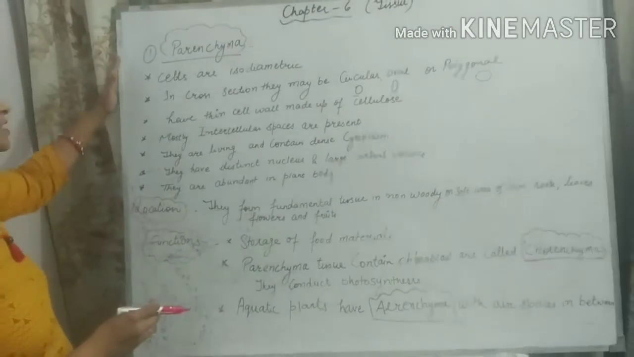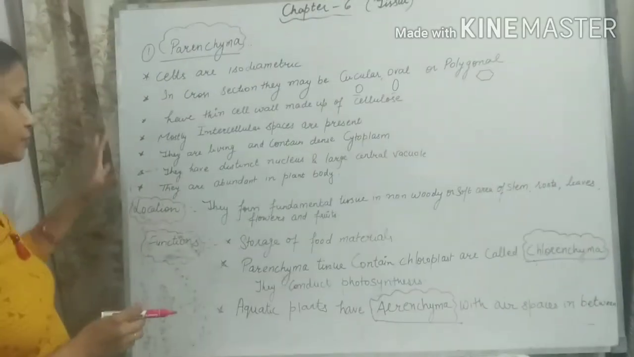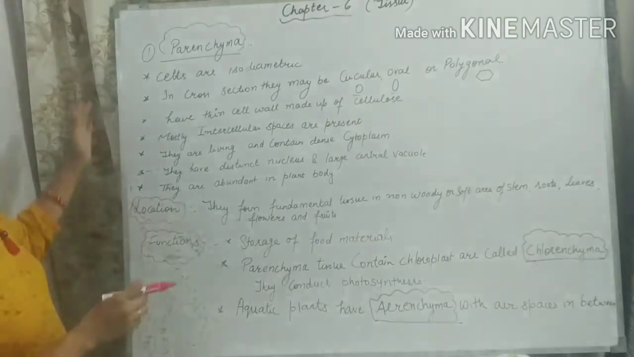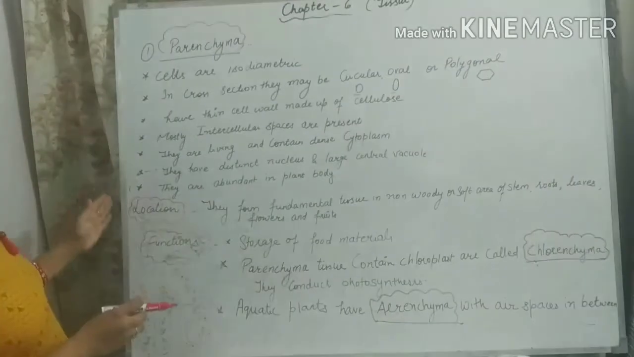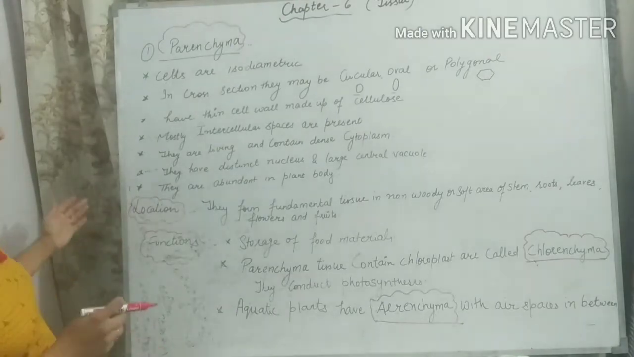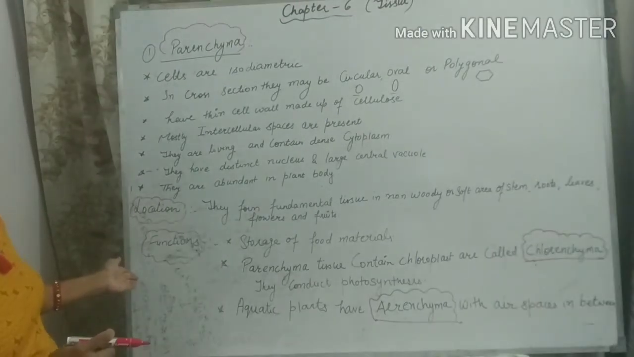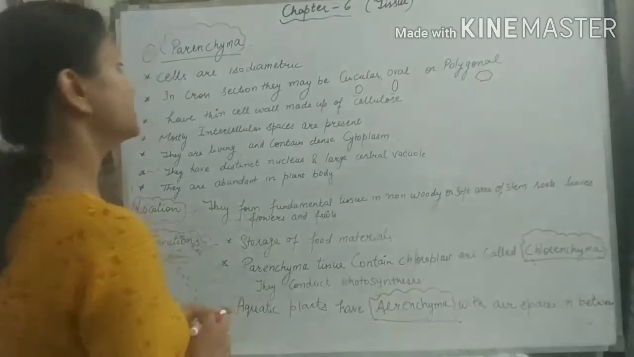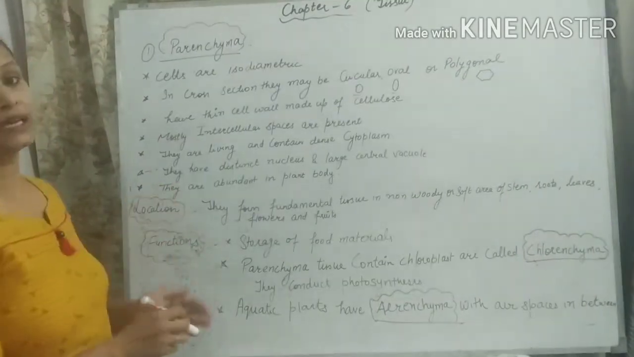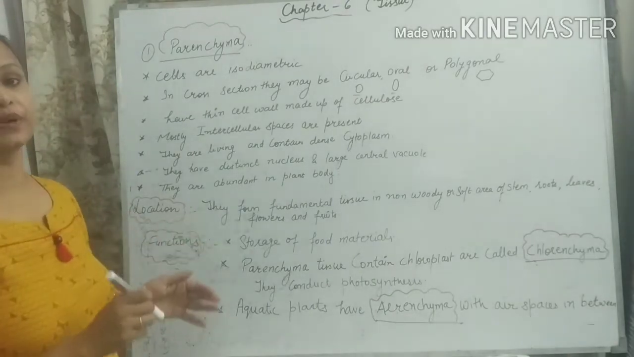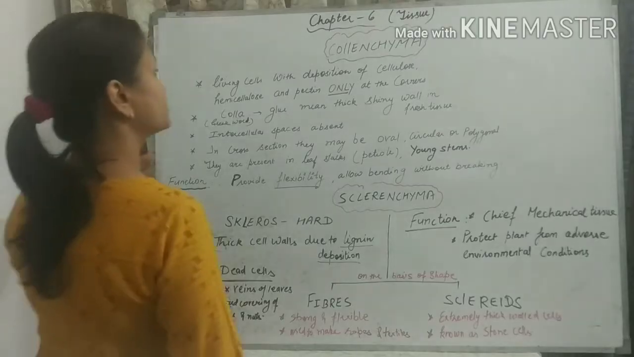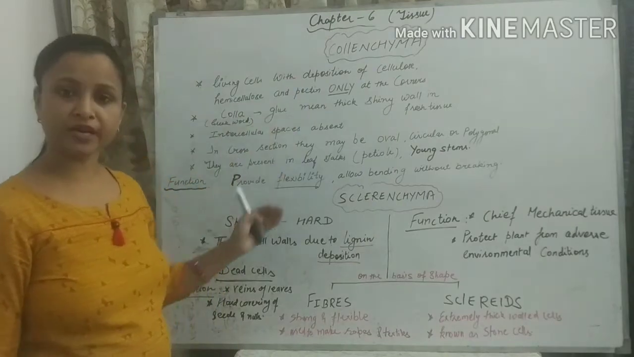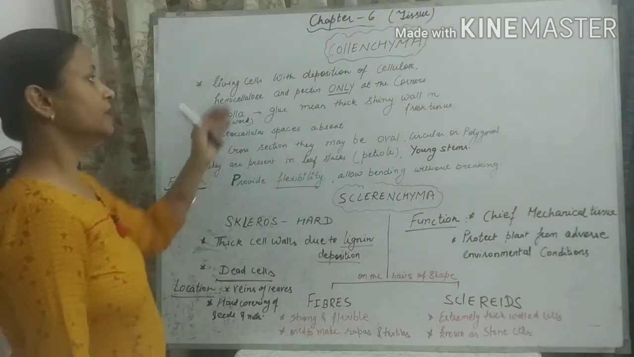Okay students, so this is parenchymatous tissue. I hope you all have understood the characteristics of parenchyma, the location of parenchymatous tissue, and the function of parenchymatous tissue. Now move to the next tissue. Yes students, the next simple permanent tissue is collenchyma.